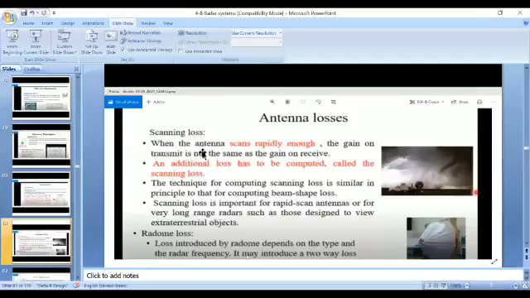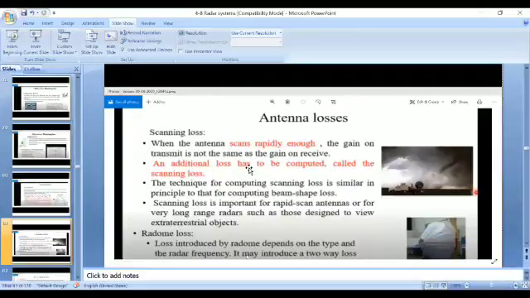So see here, when the antenna scans rapidly enough, the gain on transmit is not the same as the gain on receive. So an additional loss has to be computed, called the scanning loss. Here, simple concept: the transmitting antenna transmits a signal with some gain. But whenever that signal comes back as an echo and approaches the receiver, the receiving antenna receives it with some gain. If these two are not matched, the antenna again and again sends a beam and scans. At that time, some loss occurs. That loss is called scanning loss.